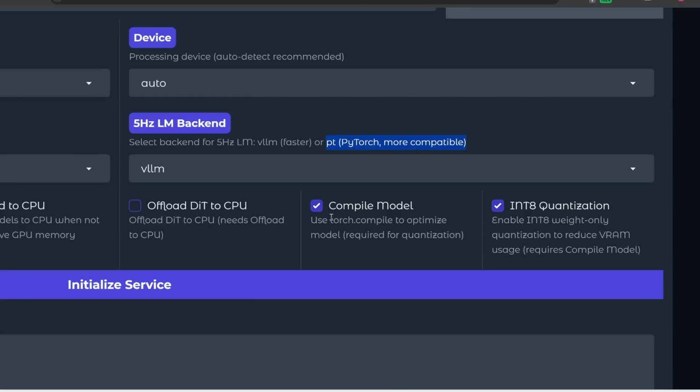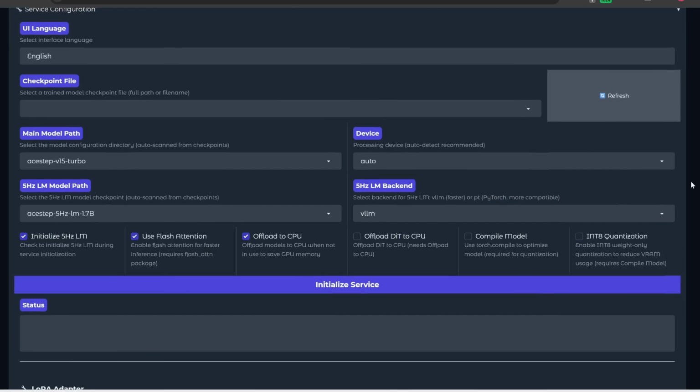And then for compile model and quantization, this basically uses PyTorch to compile and optimize the model further if you want to run this on low VRAM. But for me, since I have 16 gigabytes of VRAM, I don't really need to do this, so I'm going to uncheck both of these. And then that's pretty much it.